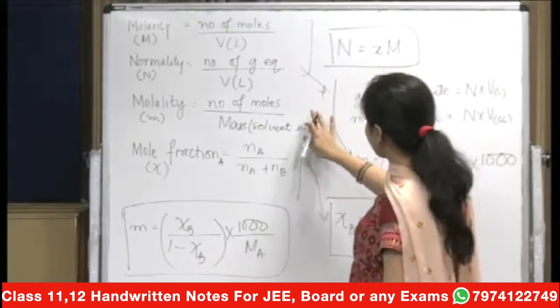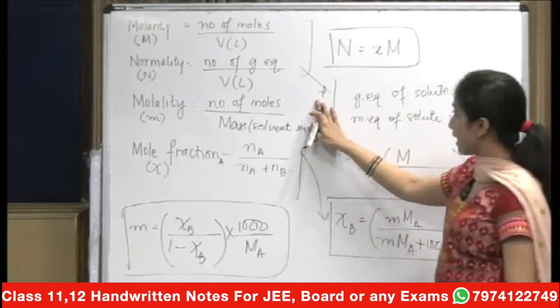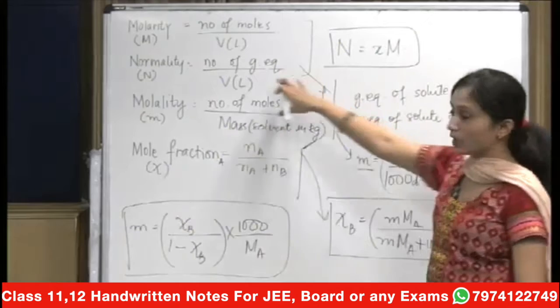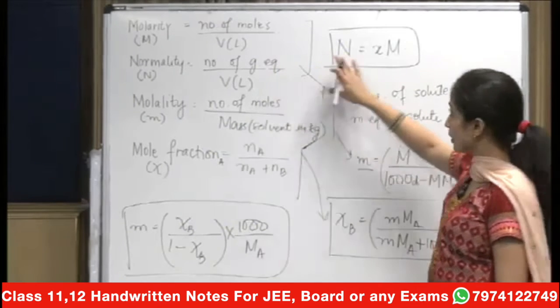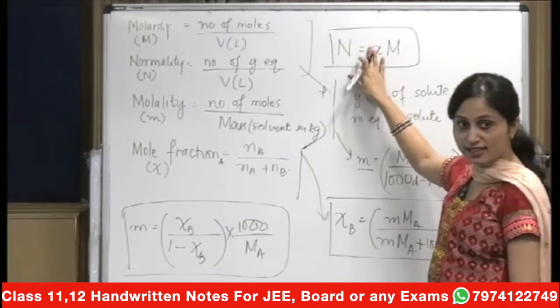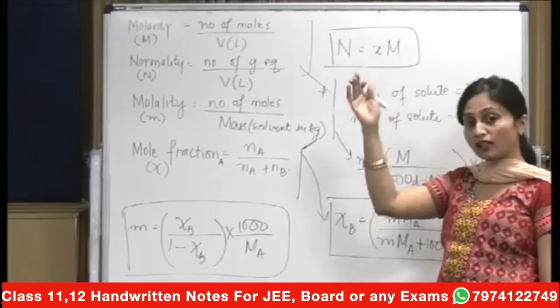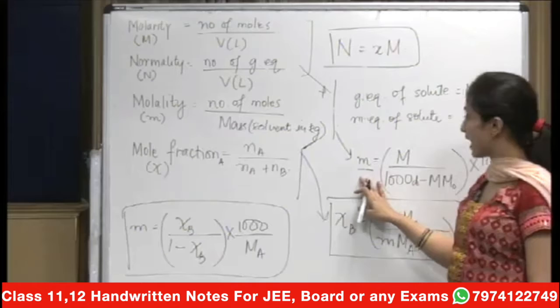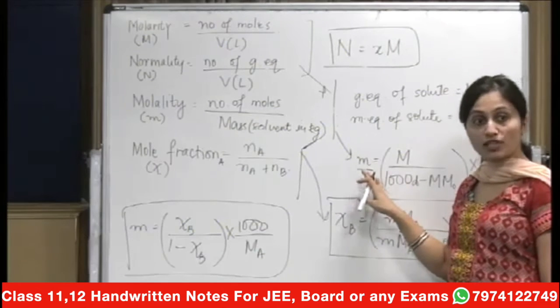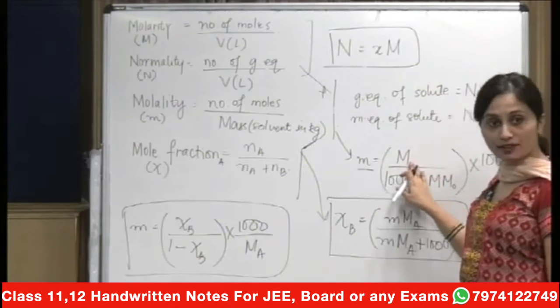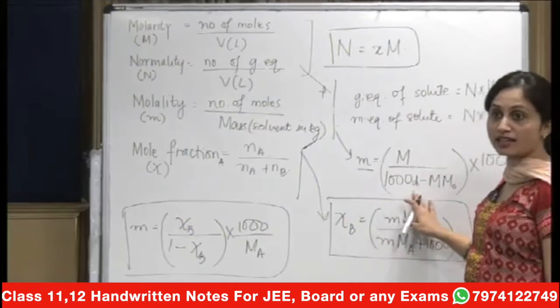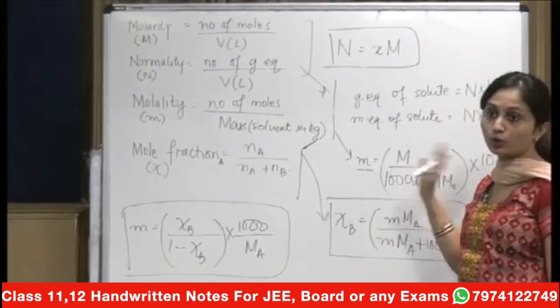This is just an extrapolation of your formula, nothing else. Just remember that this x stands for the valency factor that we had used while calculating the equivalent mass. Then here we have the molality, which is m is equal to capital M upon 1000 d minus M naught, the whole into 1000.